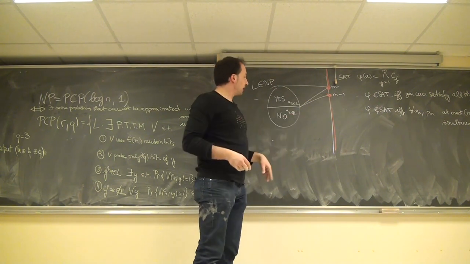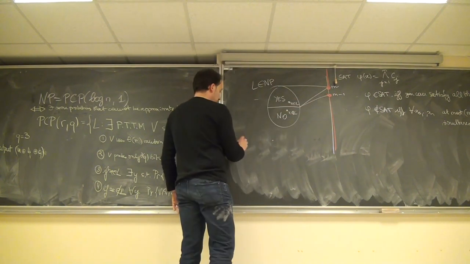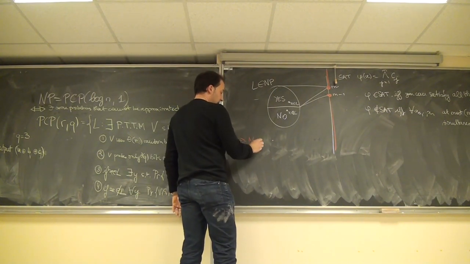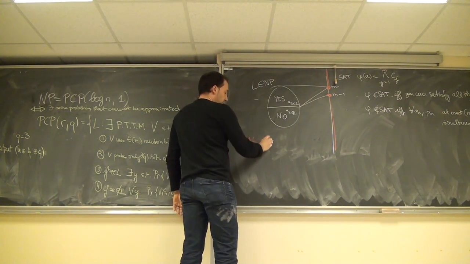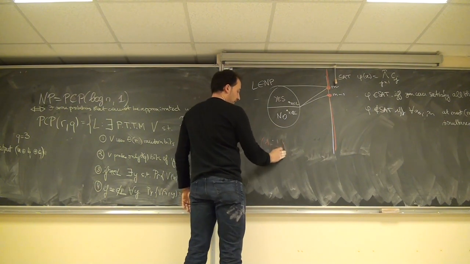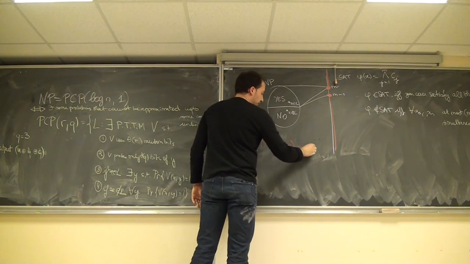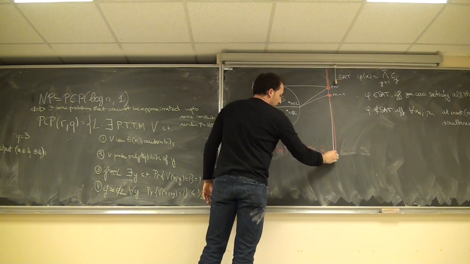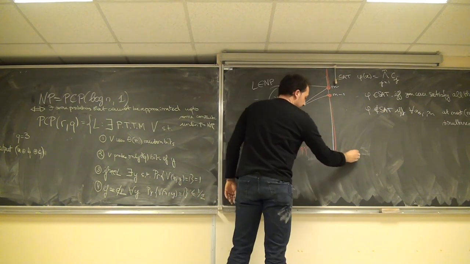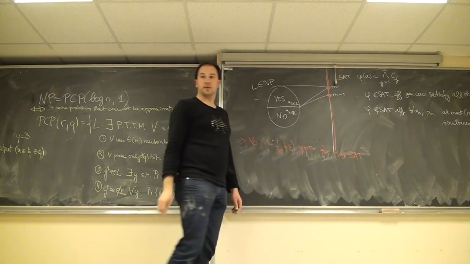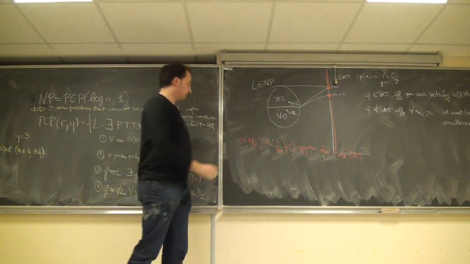So what does this gap show? It shows you that there is no (1 - 1/m + epsilon) approximation for MAX-SAT, for all epsilon,